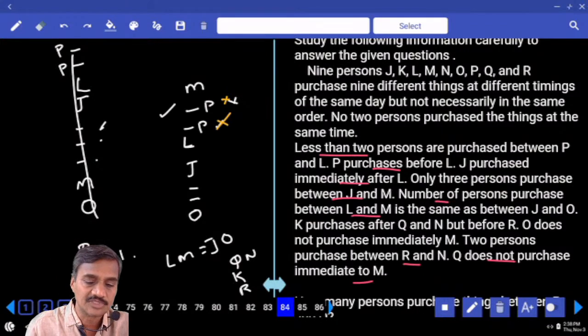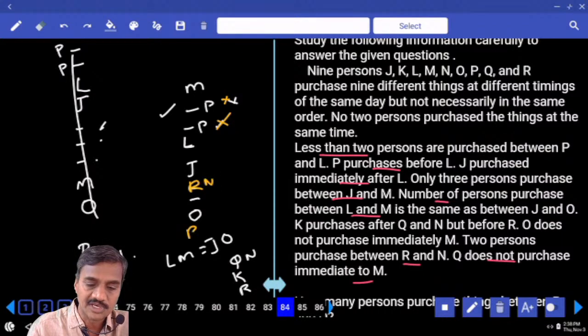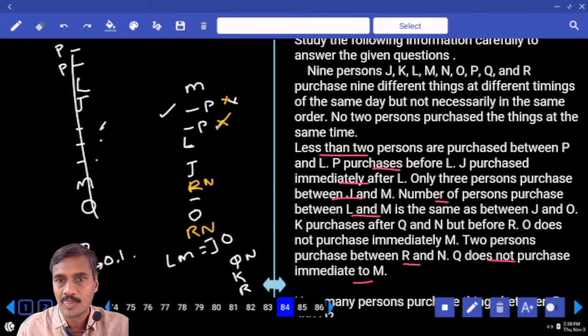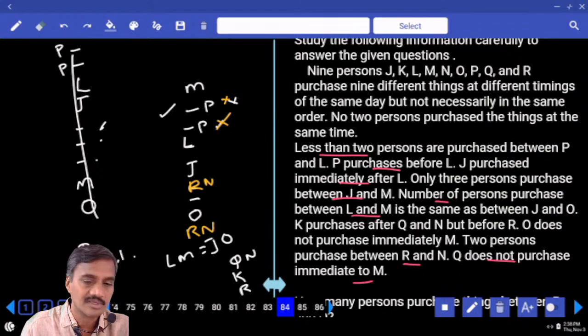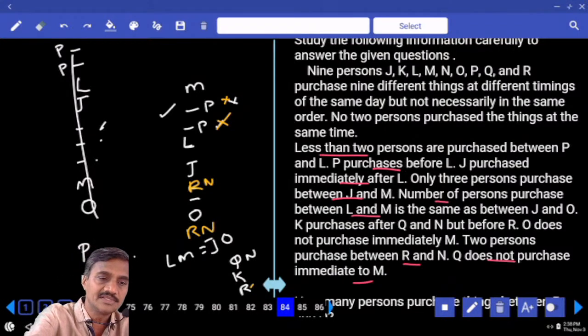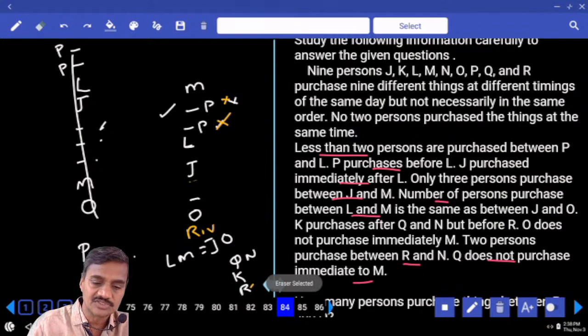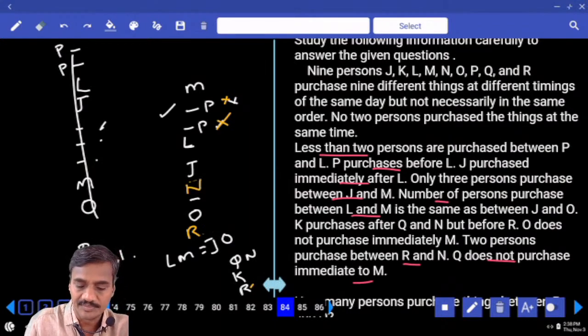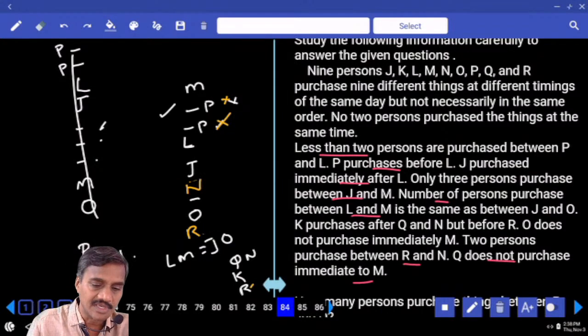Then what is the next possibility we have? If we have R or N at this place, the other person R or N must be like this. సరిపోయిందా? That means M must be at the beginning. If R and N were like this, then R is after this N. R is after this N కాబట్టి, this is N and this is R. And at the same time, K is after this N. K is after this N కాబట్టి K must be at this place. సరిపోయిందా?